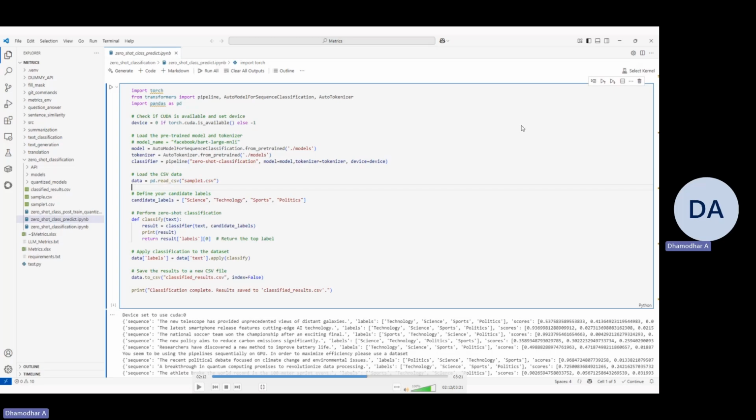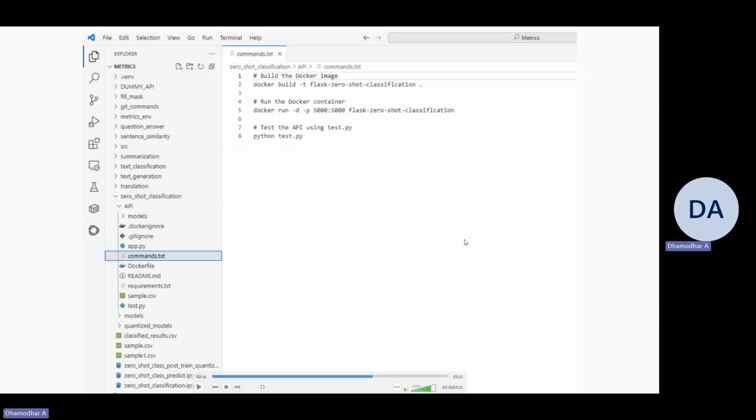This is the screenshot of one of the projects wherein I will provide you end-to-end code right from fine-tuning on customized data, quantization, and testing those models and wrapping it in the form of an API and Dockerizing it and deploying it in cloud. So we have various scenarios here like zero-shot classification, translation, text generation, text classification, summarization, sentence similarity, question answer, and fill mask.